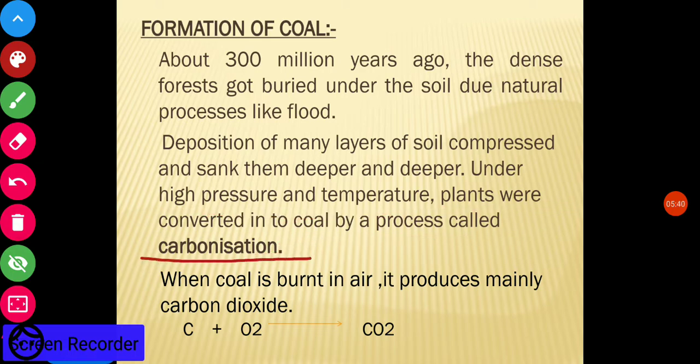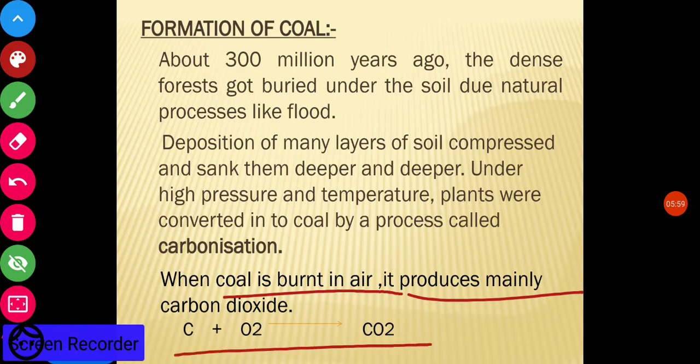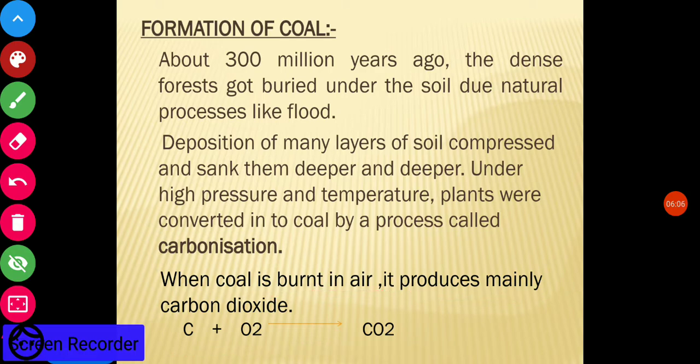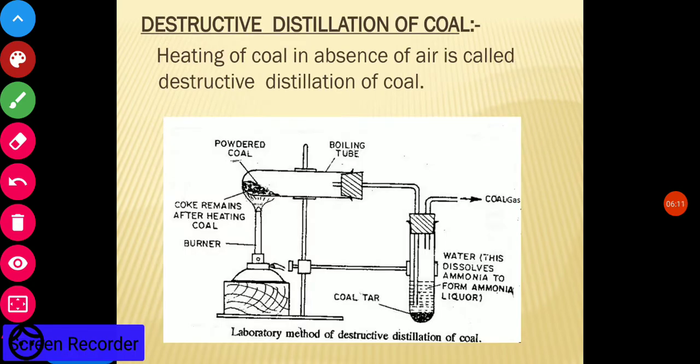So, carbonization is a process in which, under high pressure and temperature, plants buried under the soil convert into coal. Now you know that when coal is burned in air, it produces mainly carbon dioxide, which is not useful for us. It is harmful for human beings.